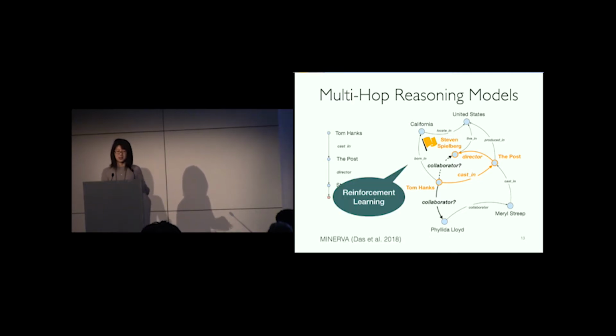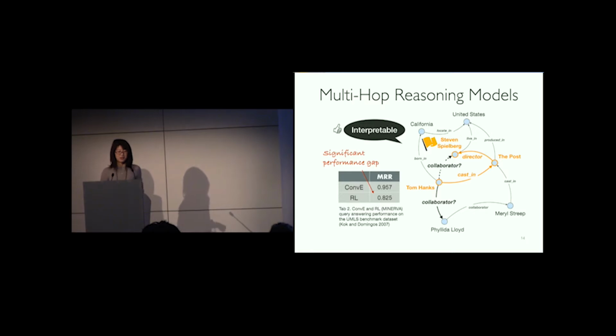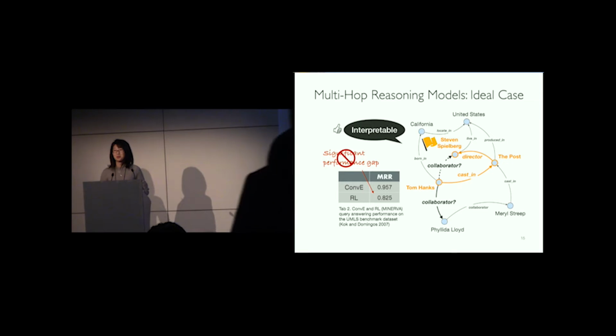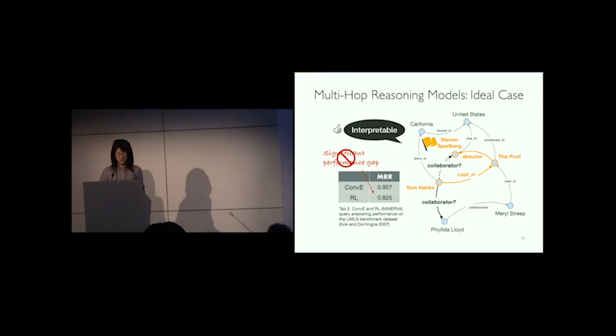Recent work by Das et al. shows that we can use reinforcement learning to train models to perform this type of sequential reasoning. This approach is interpretable. However, on standard benchmark datasets, they have shown a significant performance gap compared to knowledge graph embeddings. In the ideal case, we would prefer something which is both interpretable but also performs competitively.